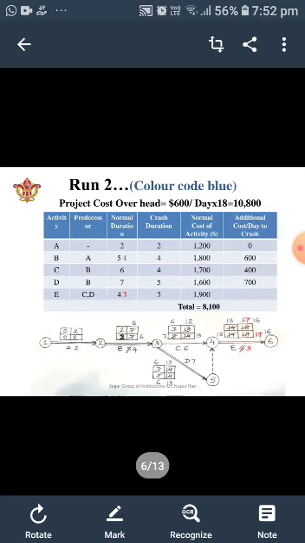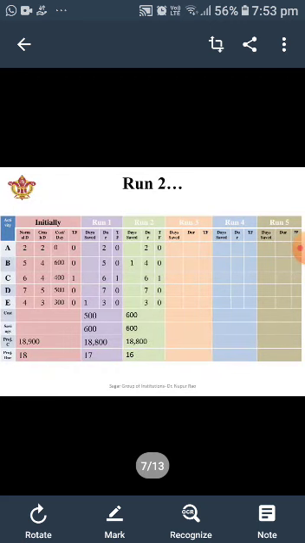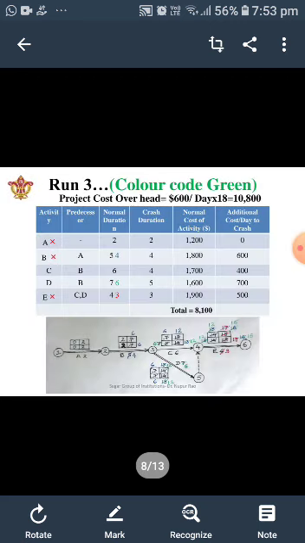Now coming back to the diagram, we find here that again, if we want to reduce the timing, we will have to go for just one option, that is D activity. Rest A, B and E, we have already reached the maximum crash time. So now we shall be reducing the D activity by a day, and we make the necessary changes in the network diagram timings. And now you can see that after the changes which we have made, the critical activities have changed. All the activities have become critical.